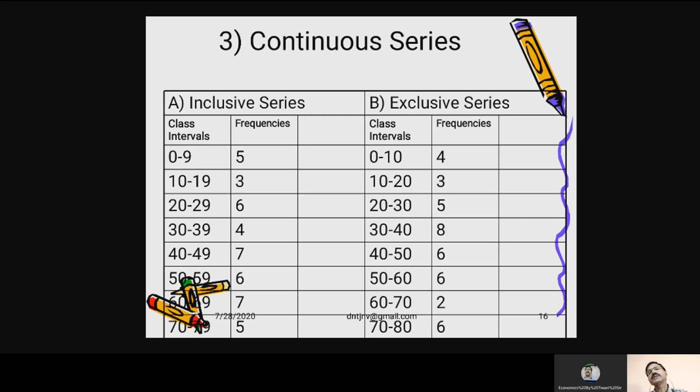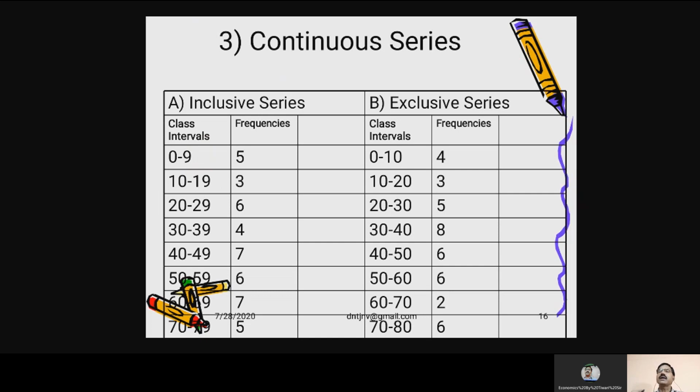Then comes continuous series. You must be knowing what is continuous series. It can be divided into inclusive series and exclusive series. Inclusive means the highest value of the group is included in this particular group. Say 9 is included in 0 to 9. Then in the second group, 10 to 19, that means 10 and 19 both are included. So if extremes are the part of the same group, that series is known as inclusive series.